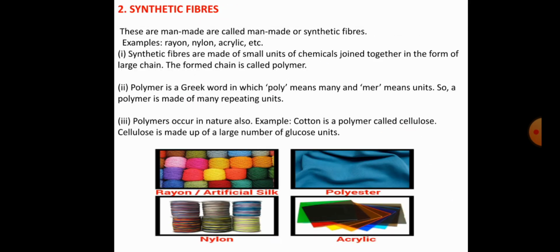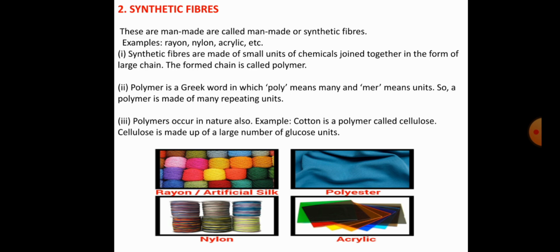Next, coming to artificial fibers or synthetic fibers. These fibers are not obtained from natural resources or nature. How do we get those fibers? They are artificial or man-made fibers, artificially synthesized. So synthetic fibers are called man-made or synthetic fibers, artificially prepared.